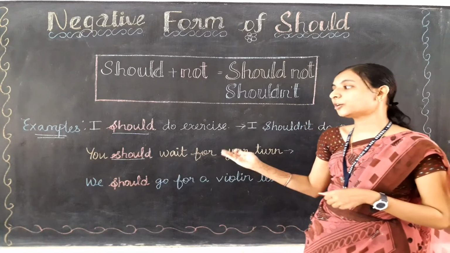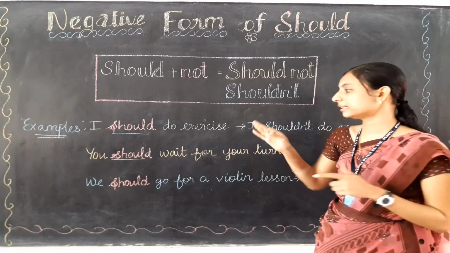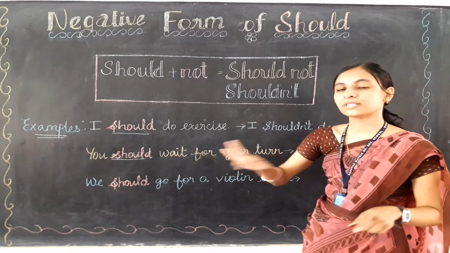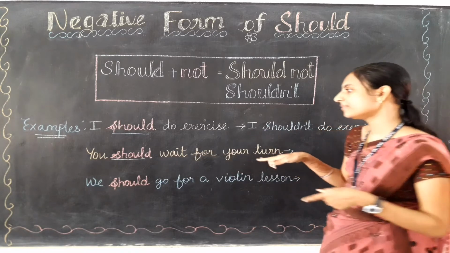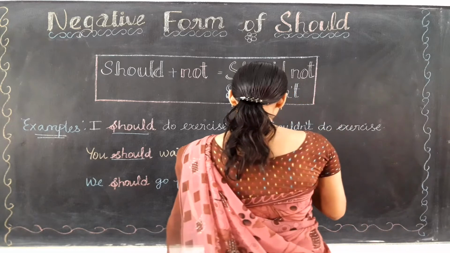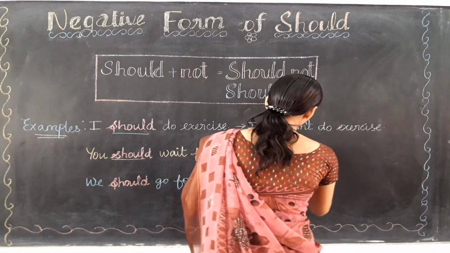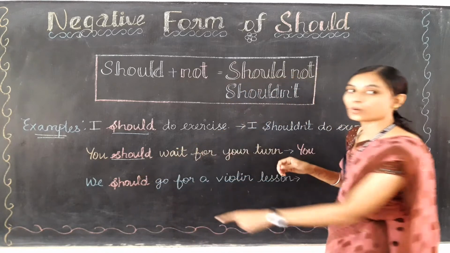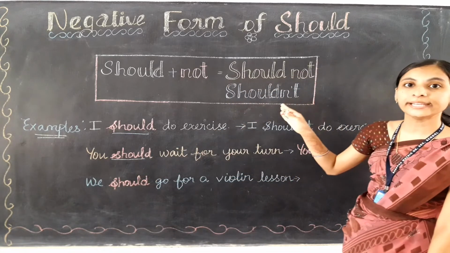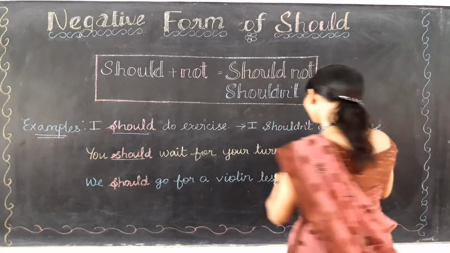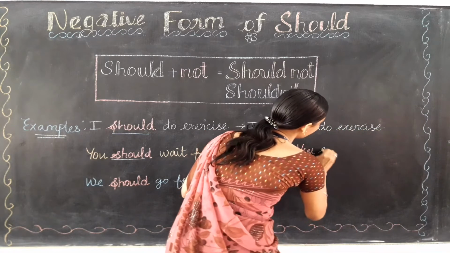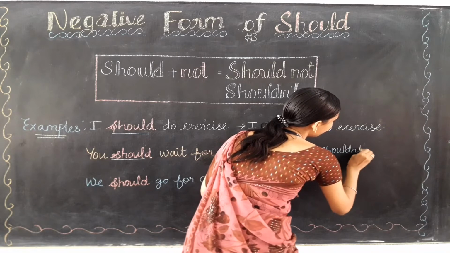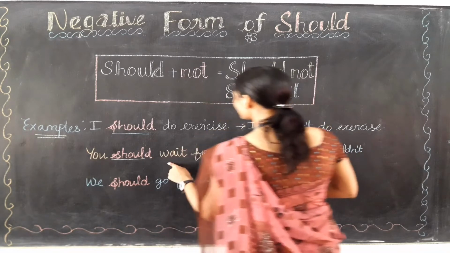Okay, and what about all other words? All other words will come as it is only. So shall we write the subject first, that is you. Instead of should, what do I need to write? I need to write shouldn't only. So, you shouldn't. Shouldn't. What is the next word?